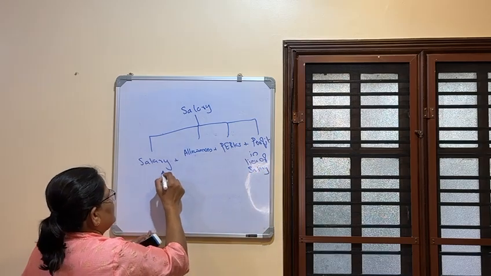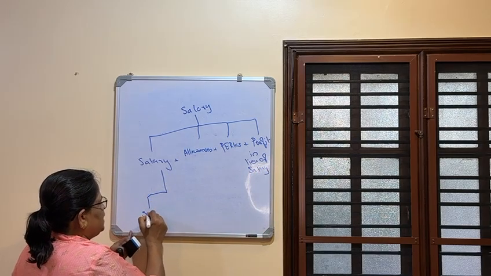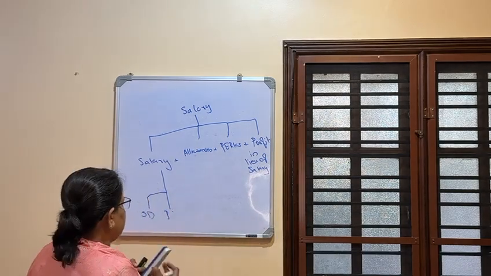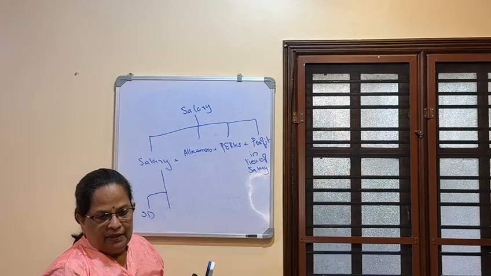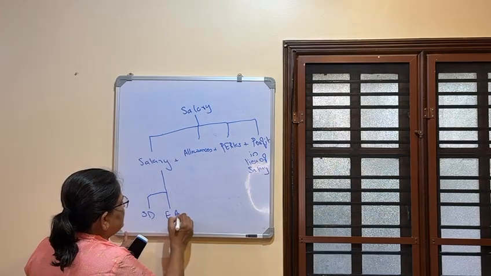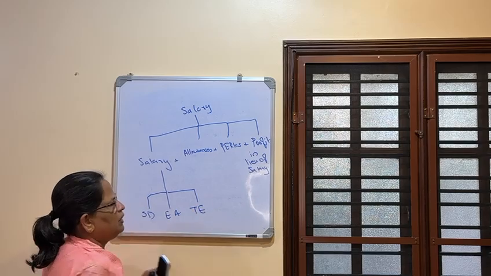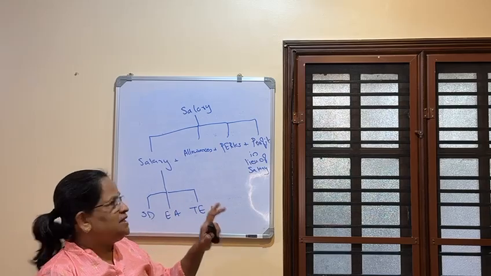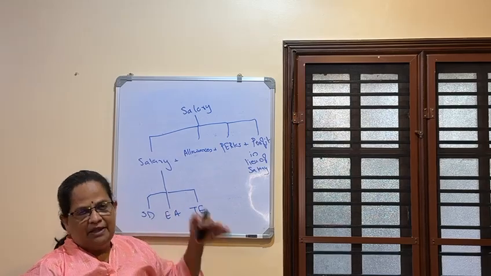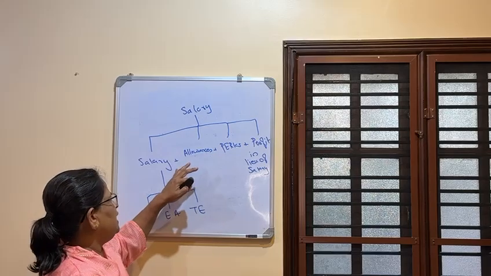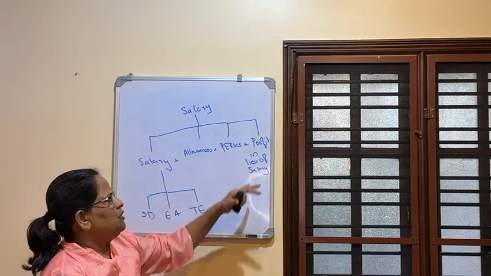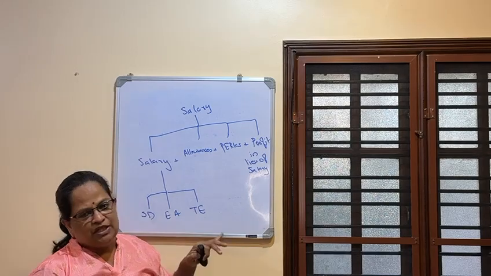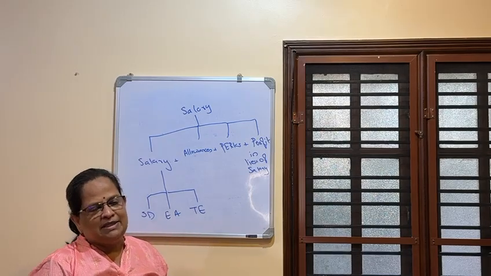Now 3 deductions are there from this value what we compute. That is standard deduction, entertainment allowance, and tax on employment, professional tax. These 3 deductions. This is the structure. When I explain this, you will not be able to understand the values also. We are going to see that in detail in the coming modules. So salary income is salary plus allowances plus perks plus profit in lieu of salary. Now 3 deductions are allowed: standard deduction, entertainment allowance, and tax on employment. This is how we will calculate the salary income.